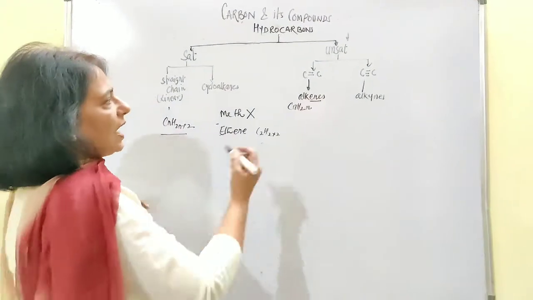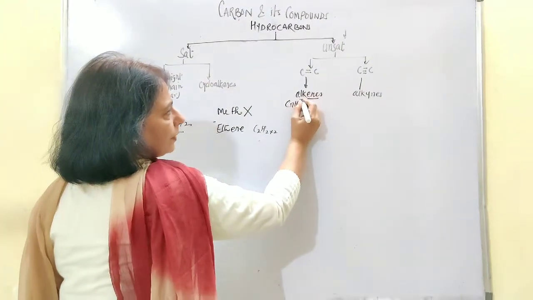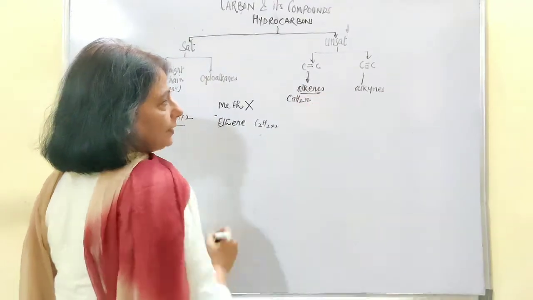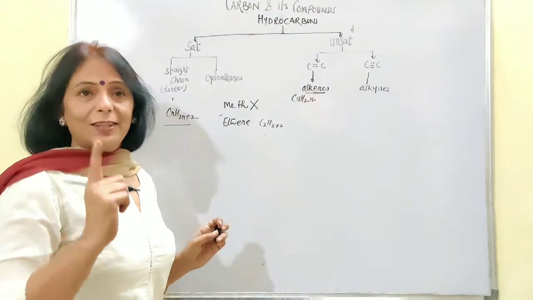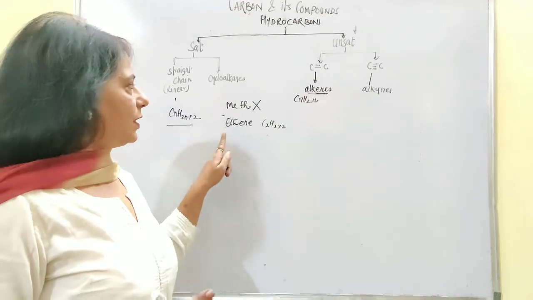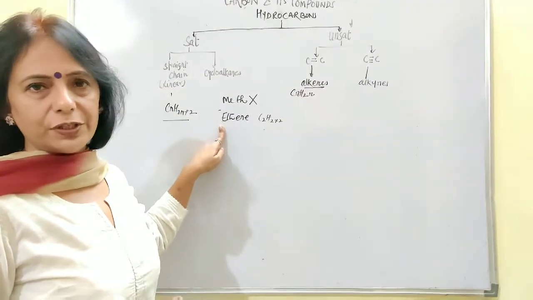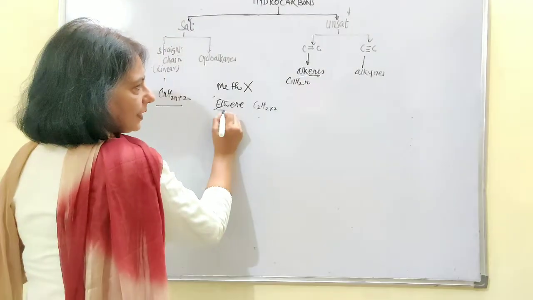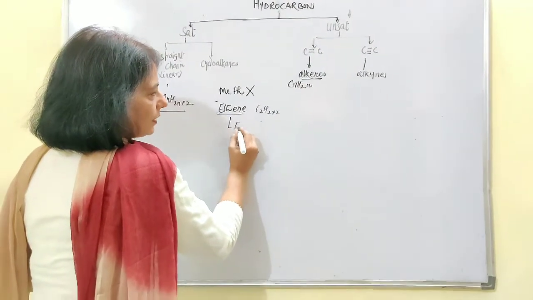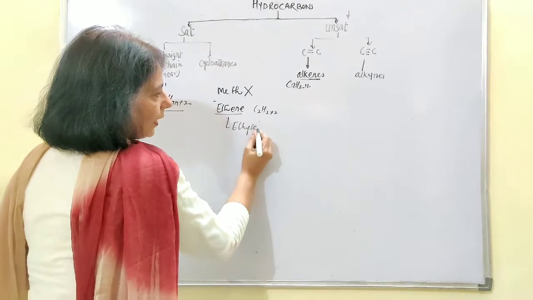If somebody asks you what is the first member of the alkene series, don't get confused. The first member is not starting with meth. It is eth which is the first member. So you will say it is ethene, which commonly is known as ethylene.